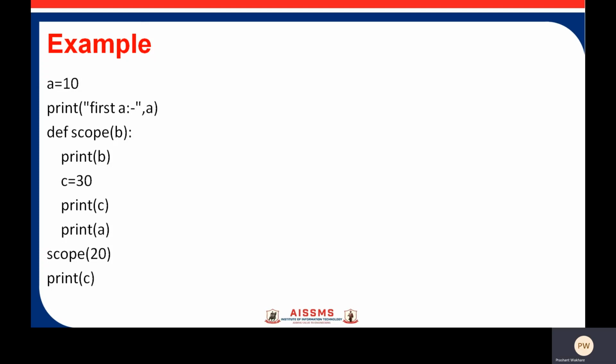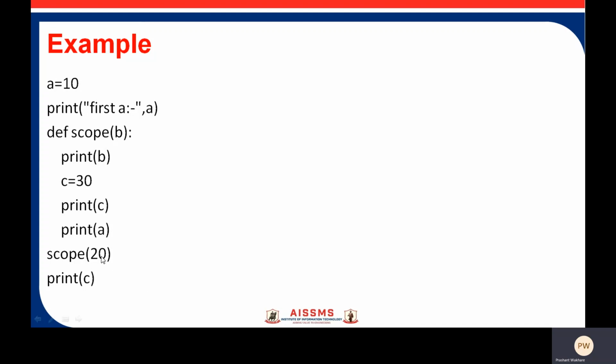So see this example, you will be more clear. In this example, first line, 10 is assigned to the variable a. The second line prints this a's value. Then the third line is the definition of the function. So here this is the function header part, that is the function definition, and this is the body of the function. If you write the function header, then you have to write the function call. So see here I have written the function name as the user defined calling function. So 20 is the parameter or the argument that is passed.